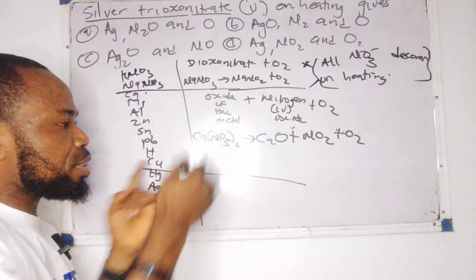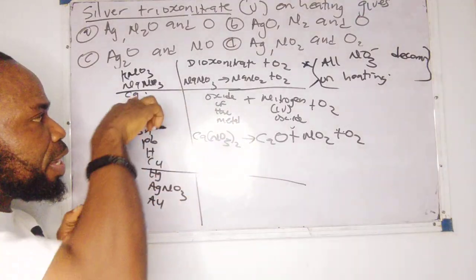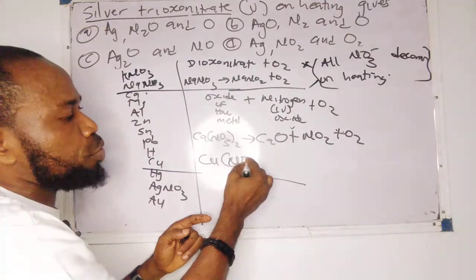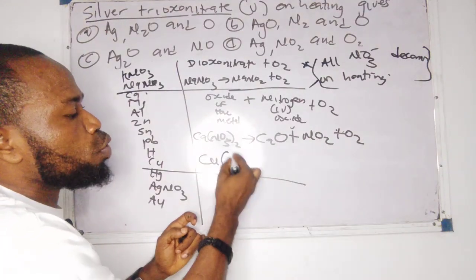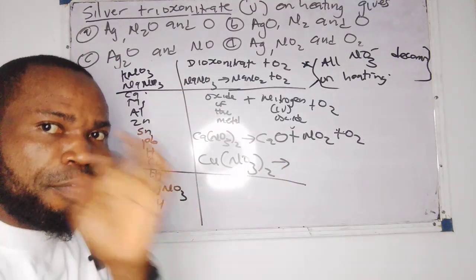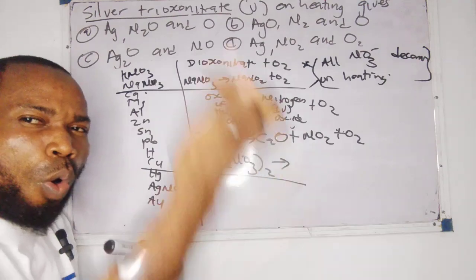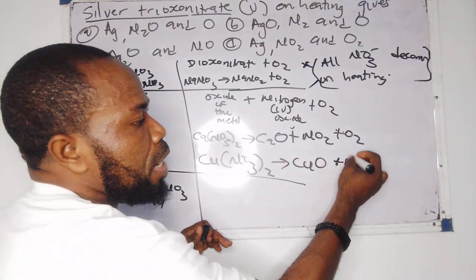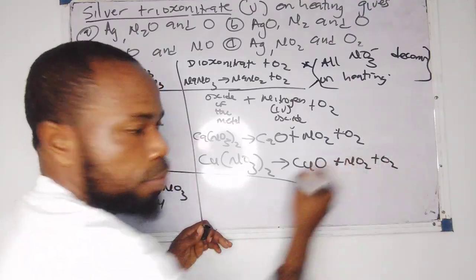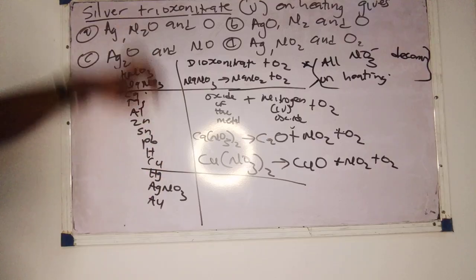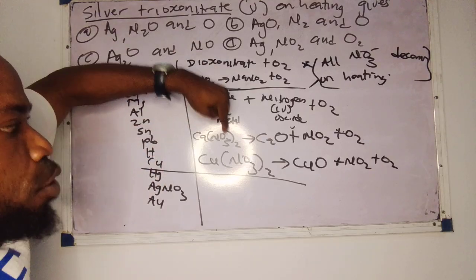Let's check another one. There is copper trioxonitrate. If it decomposes, you already know the answer if you are very smart. It will give me the oxide of the metal, that means copper(II) oxide plus NO2 plus oxygen. So any trioxonitrate of these metals is going to form the oxide of the metal.